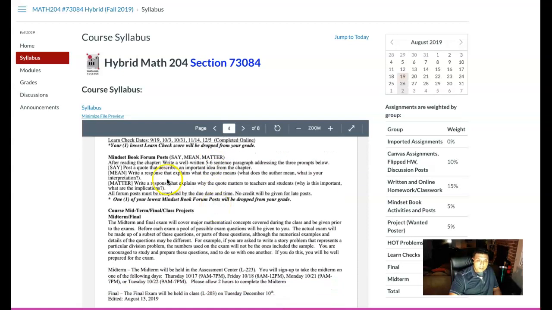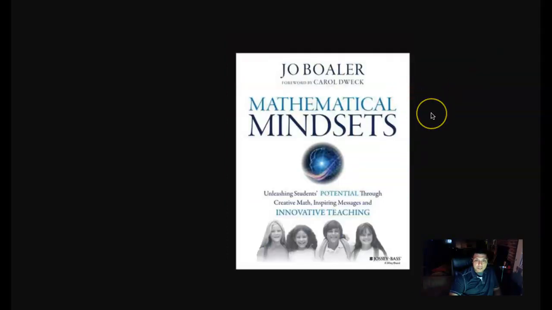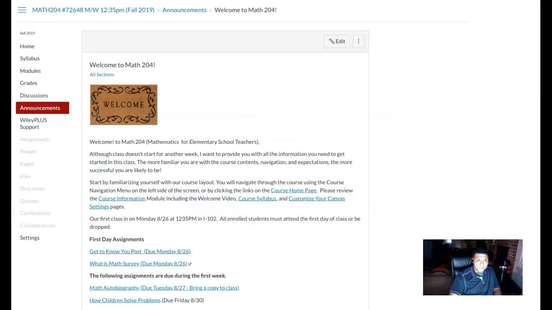There is also a second book in addition to our textbook, called Mathematical Mindsets, that you'll be reading, and we'll be posting on that. Let me show you the two books that we have. This is the math textbook, the Musser Mathematics for Elementary School Teachers. This needs to come with the Wiley Plus. And then the second book, a reading book, is Mathematical Mindsets by Jo Boaler. You want to get those two as soon as you can.